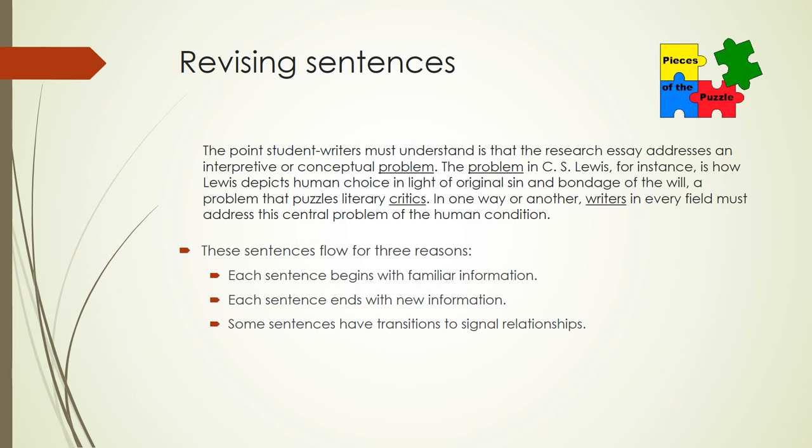Second, each sentence ends with new information that writers cannot predict. New information keeps the sentences advancing and interesting and readers interested. Third, some sentences have transitions to signal relationships, such as narrowing focus, like for instance, and generalizing expansion, like in one way or another.